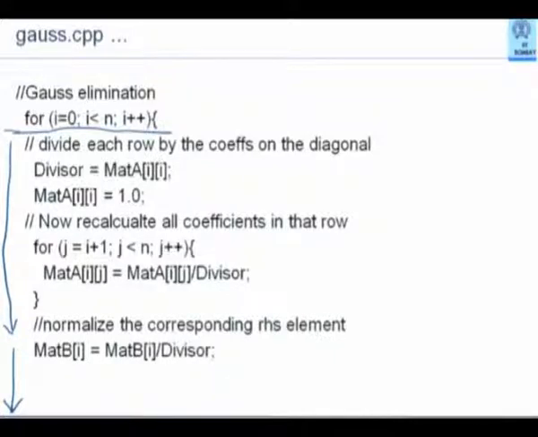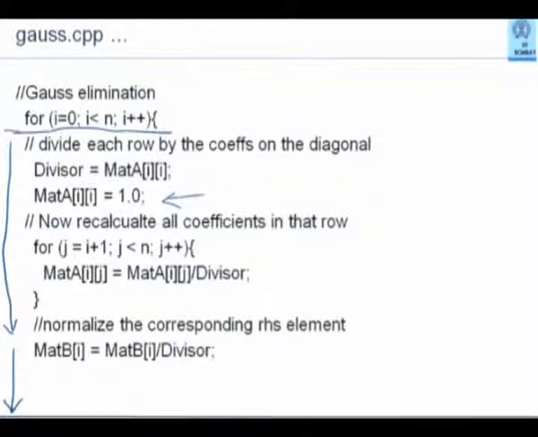Since I want to divide each element of that row by that value, the i comma ith element will become 1. I will put an absolute 1 here. I will not divide mat i comma i by the divisor to get the result. Why? Because an actual floating point division may not get me 1. So I want to make it 1 explicitly. Having made that 1, I recalculate all coefficients in that row.